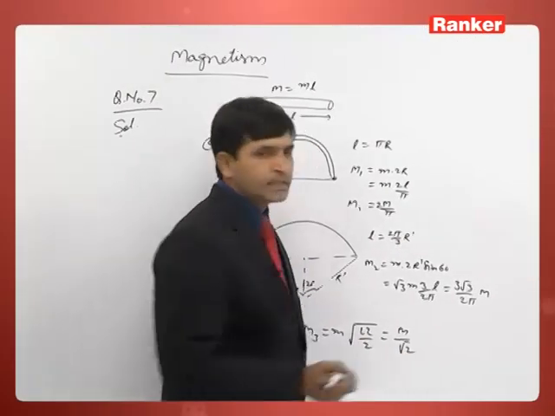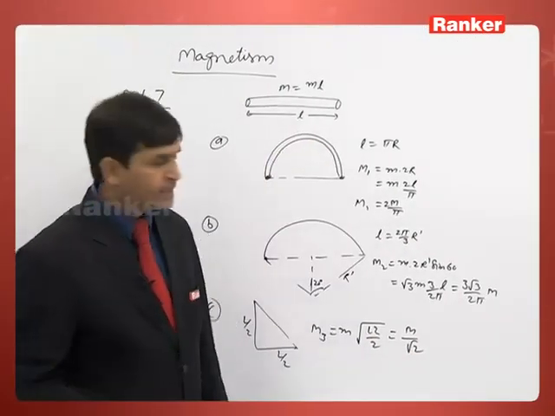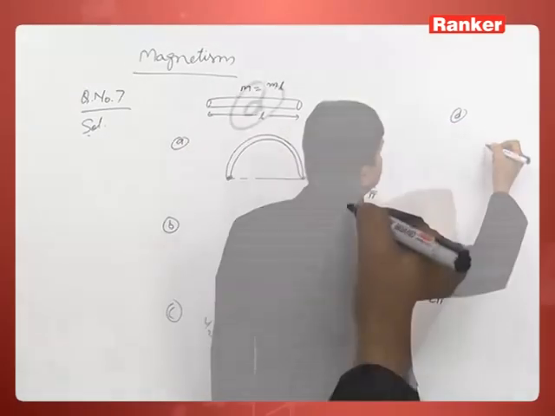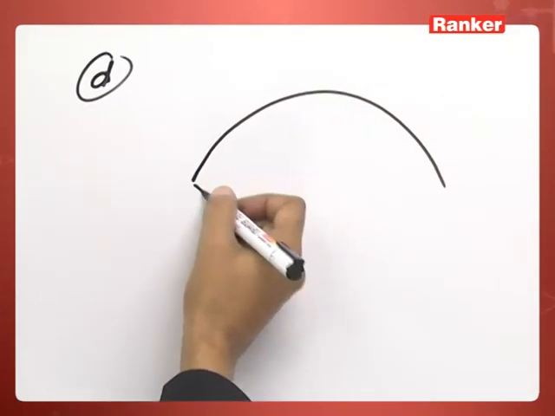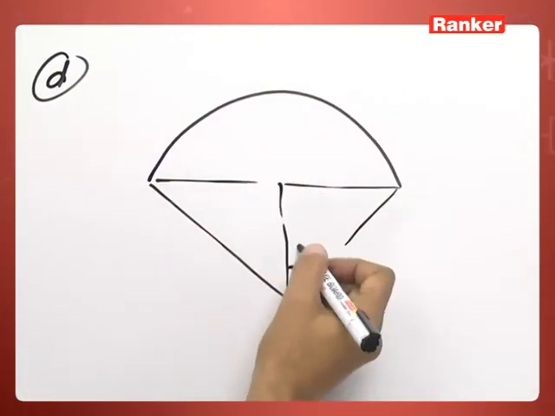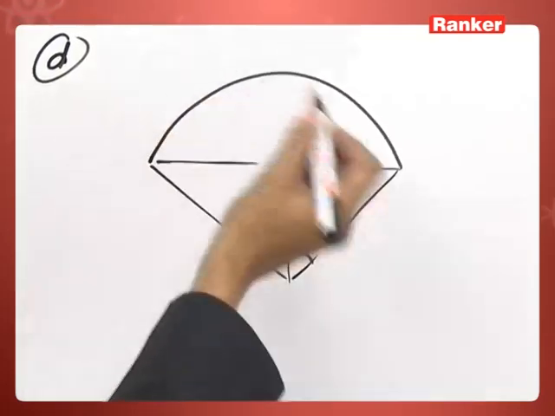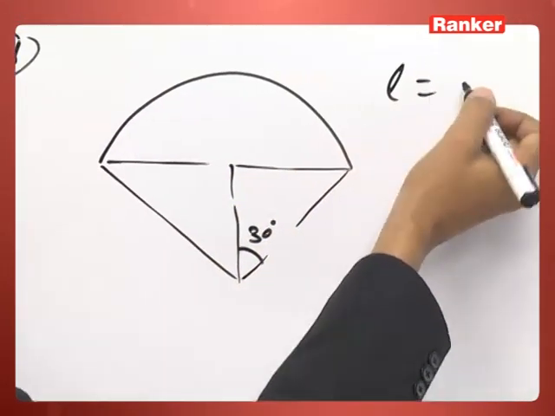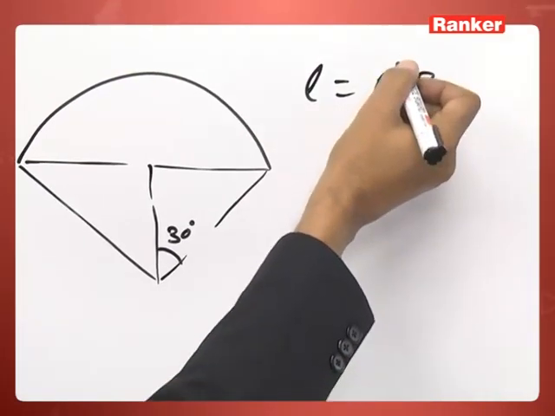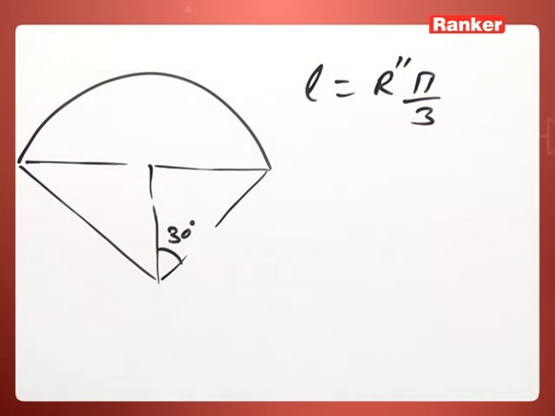And the fourth case, when the angle subtended by this is 60 degree. In the D option, when this angle is 60 degree, this is 60, this is 30 degree. So length L, L is equal to r into pi by 3, new radius r double dash.